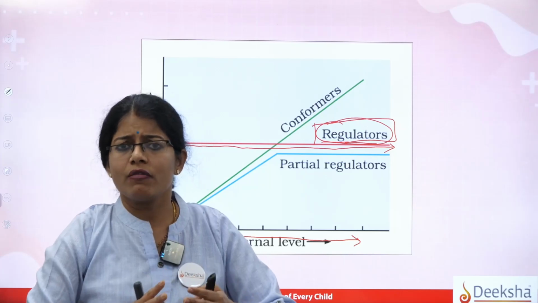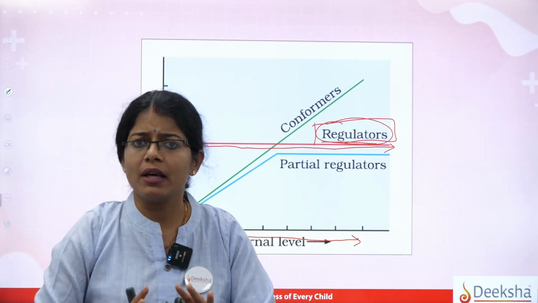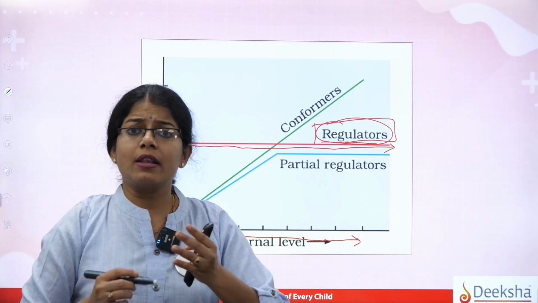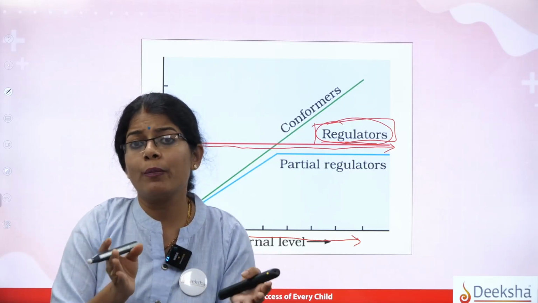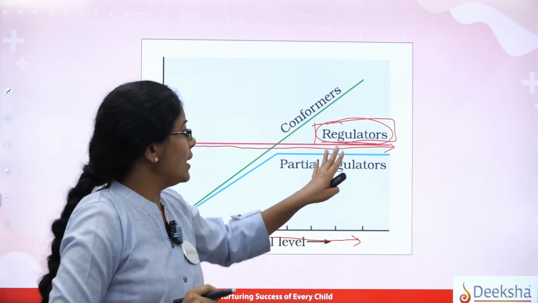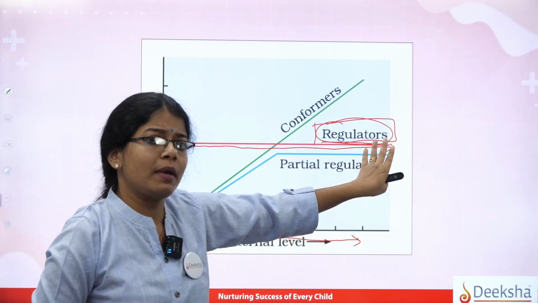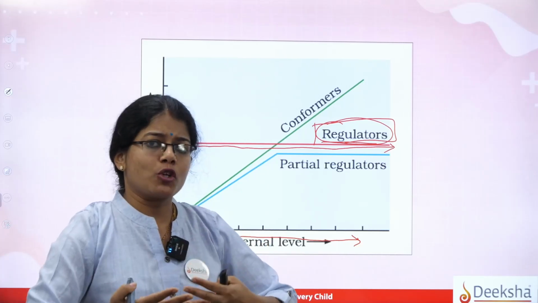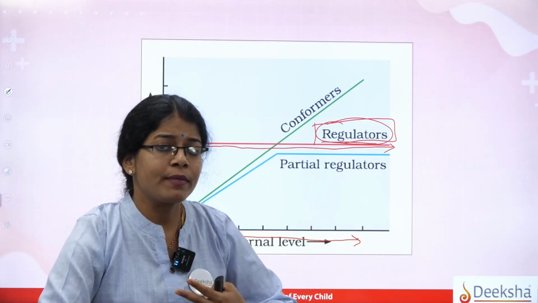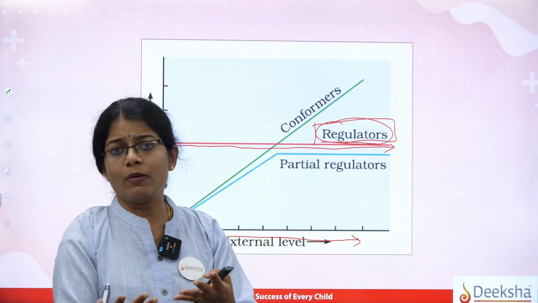There are some lower invertebrates which can't become regulators. So let us see now in the options that there are different ways to cope up with stressful conditions. A group of organisms which can adjust or cope up with the stressful condition is called the regulators, right?